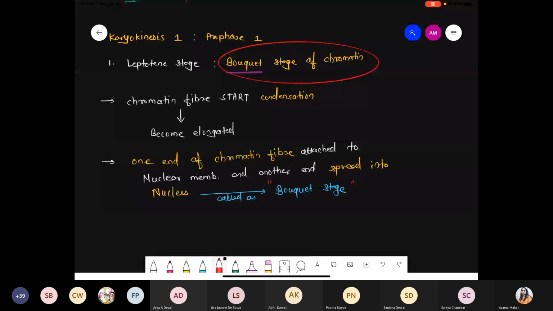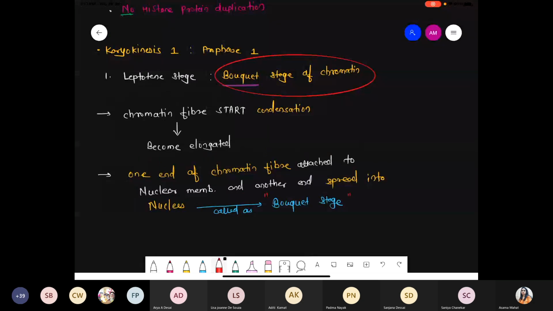Chalo. So should I start with the diagram? Should I start with diagram? Should I start with diagram? Okay. Chalo.